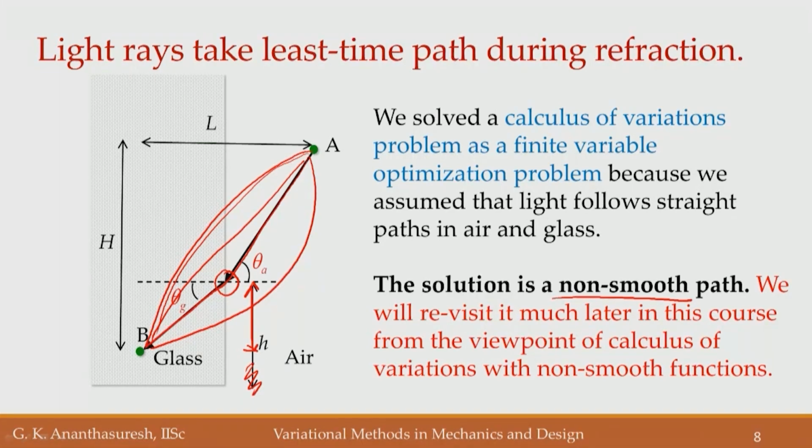At this point there is a non-differentiable point, that is, the derivative is not uniquely defined at that point, there is a kink in the path, and that can be handled in the framework of calculus of variations, where we say there is an unknown function. If I call this y of x, that unknown function itself can be computed.